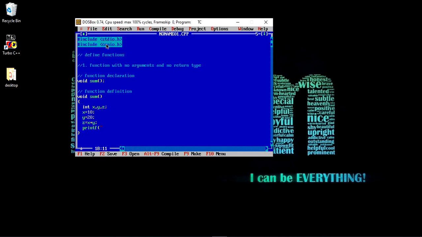So if we are calling this function, then it will simply create three variables of type integer, assign some value to x and y, add them and assign the value to z, and we are printing "sum of %d and %d is %d". It means the sum of 10 and 20 is 30.